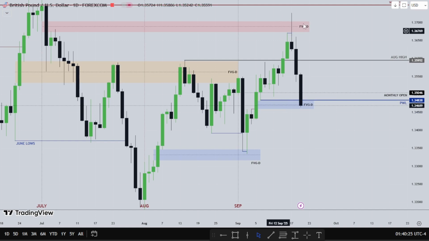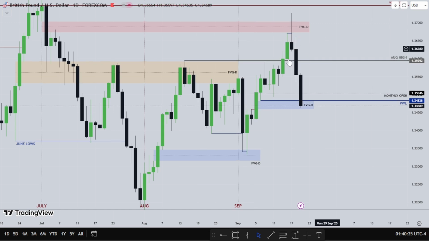Look at the bodies of the candle all staying below this fair value gap, right? So what is that indicating? Indicating weakness and bearish narrative on pound. So we see Monday opens up trade higher, Tuesday trades higher, Wednesday comes FOMC, we put in the high of the week. Then we see Thursday trades lower, and Friday trades lower, hitting that daily fair value gap.